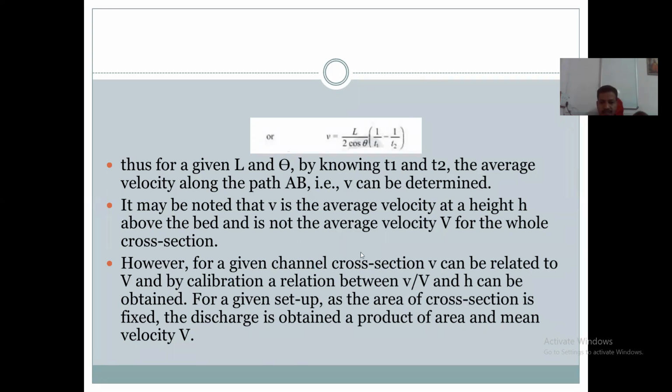Small v is the average velocity at a given height above the bed. Capital V is the average velocity for the total cross section. The ratio of these two, small v by capital V, and height h, the relation between them is obtained.